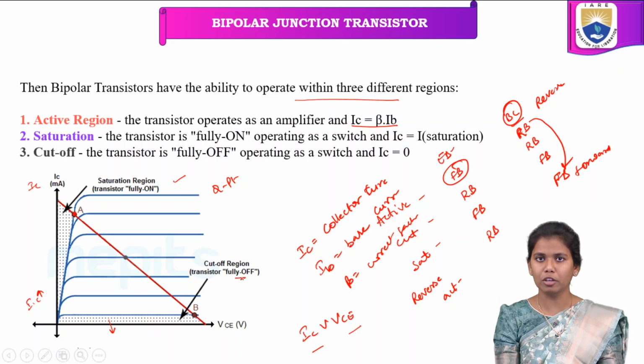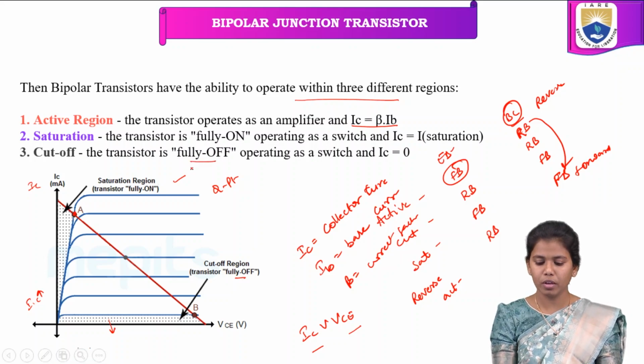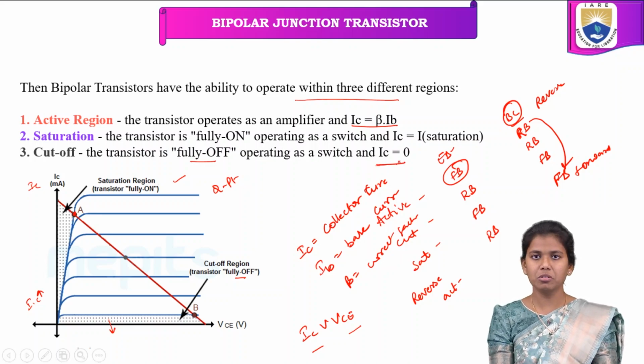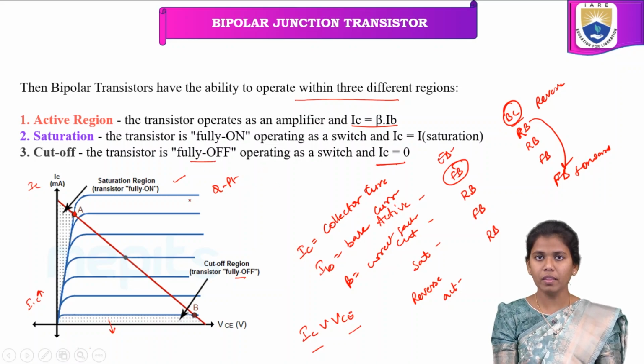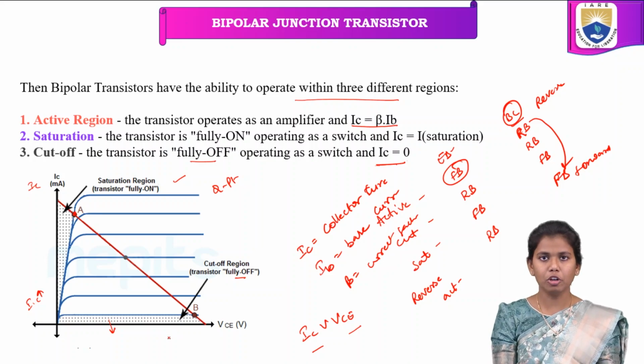Why are we saying it is a cutoff region? Cutoff region says that the transistor is fully off, where IC is equal to 0. So when the transistor is in off mode, the current flowing in the collector becomes 0, and that particular region is nothing but the cutoff region.